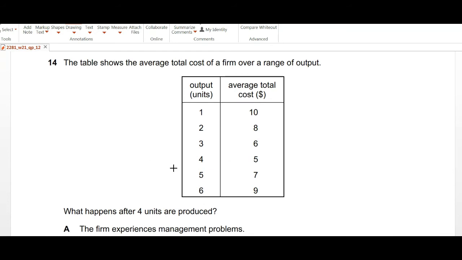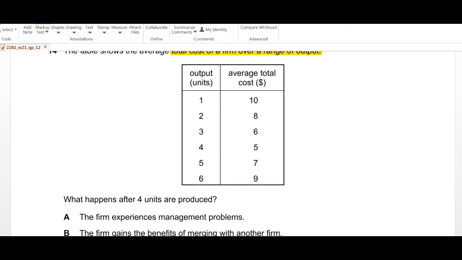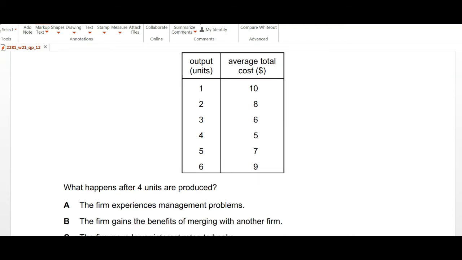Moving on to question number 14, the table shows the average total cost of a firm over a range of output. So output is given to you, average total cost is given. What happens after 4 units are produced? When the output is 4, we see that average total cost is 5.